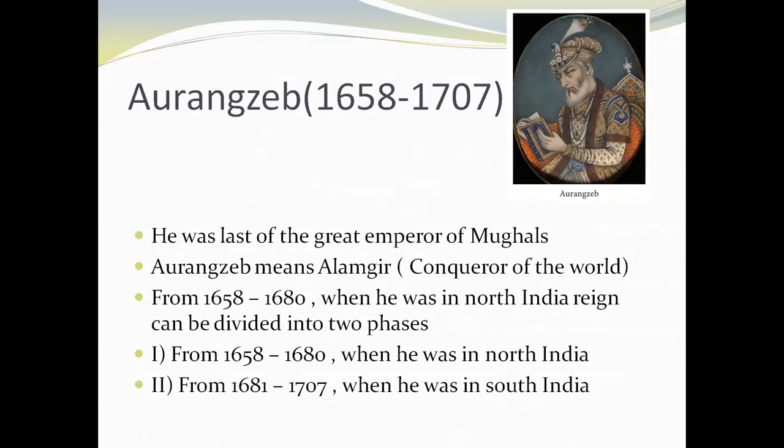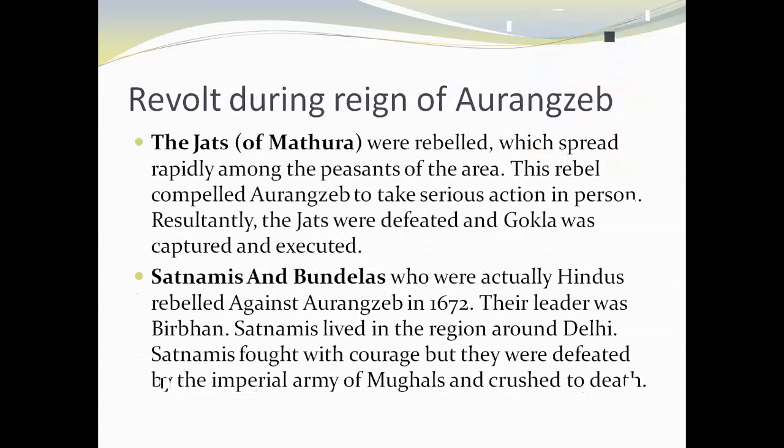Afterward, he wanted to expand his kingdom, so he moved towards South India and tried to capture it, but he was not so successful. 1681 to 1707 is the period when he was trying to expand his kingdom there. While he was expanding, so many people revolted against him and did not want to allow him. Another thing is that he was not tolerant, so many groups of society became rebellious.